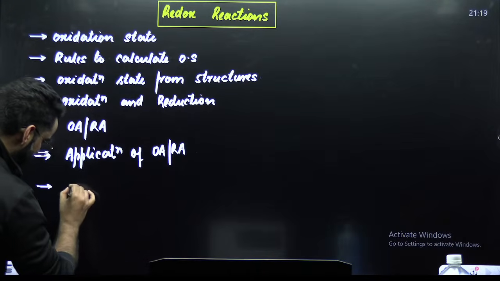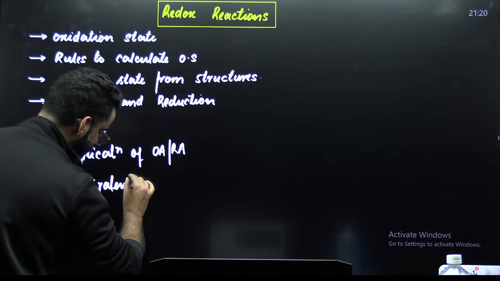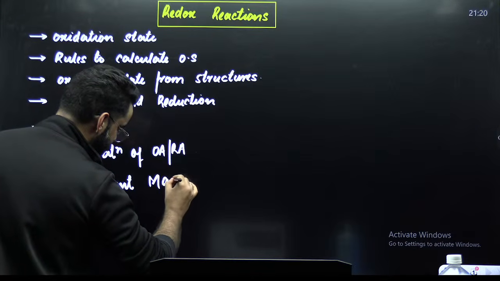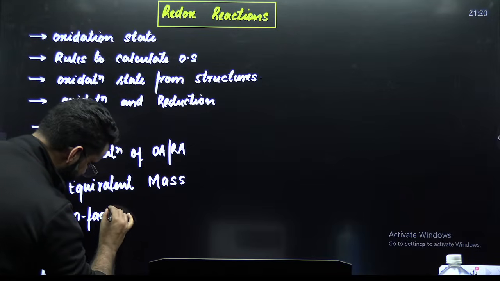Once we are done with that, we shall be moving into the topic called equivalent mass. Right after that, we shall be discussing the N factor calculation.